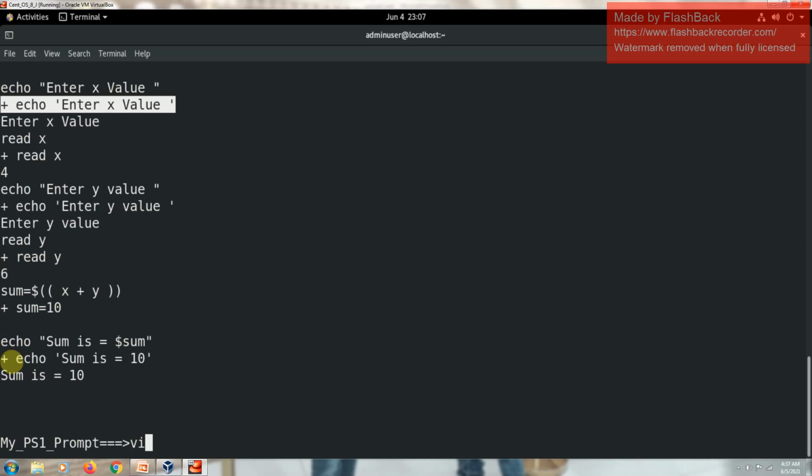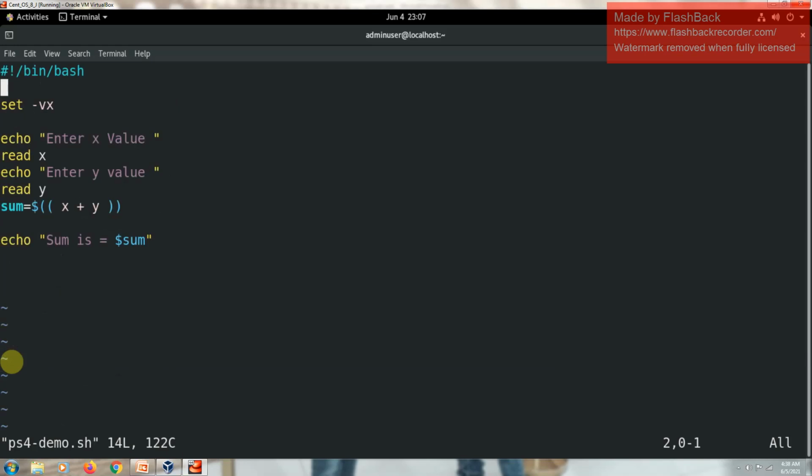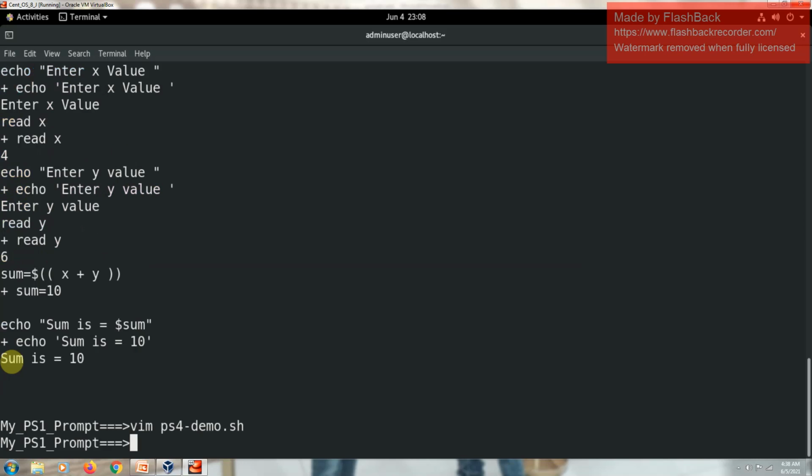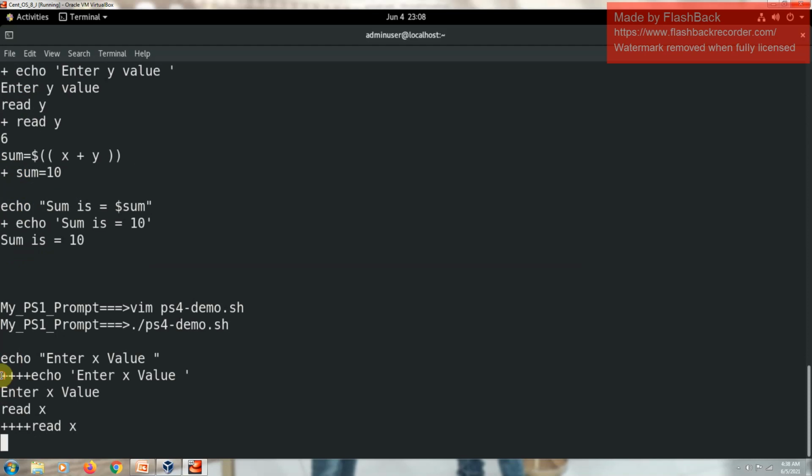So here I will put PS4 is equal to plus plus plus plus. I'll put 4 pluses. Now I'm going to save this program and run the same program again. You see, you got 4 pluses because we gave this value to the PS4 variable. So I hope you understood it.